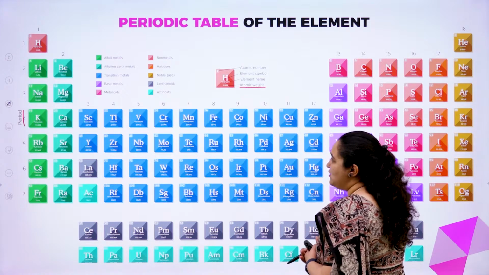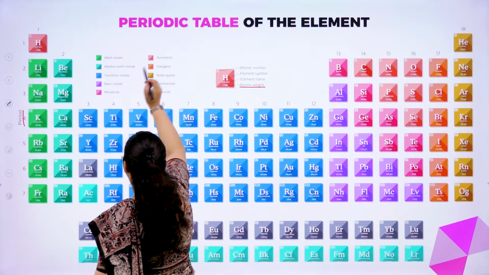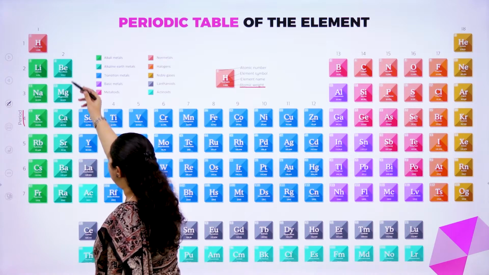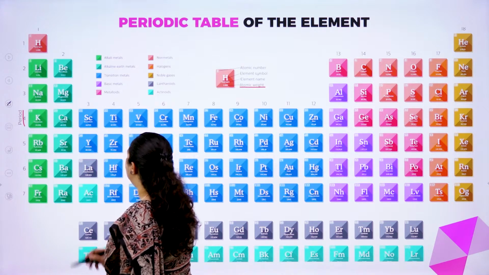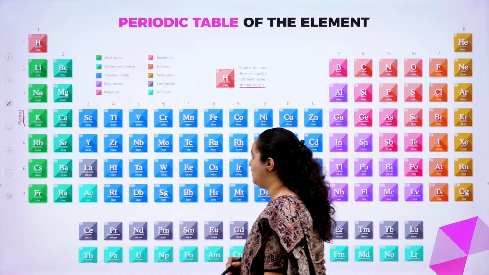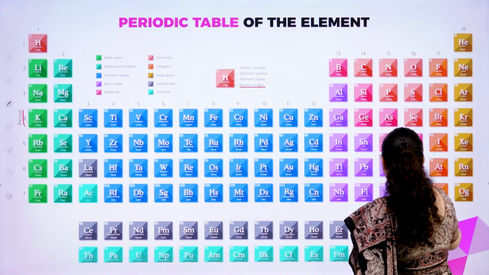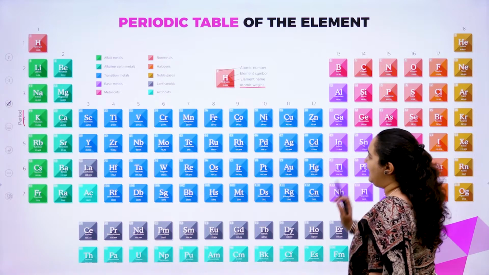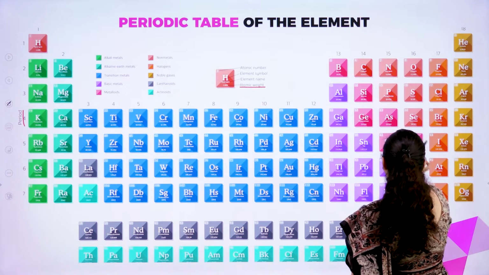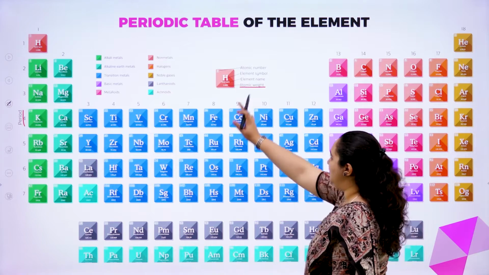Other things you get to know, if you just see the colors here. The first thing, whatever is given in green, we call as alkali metals. These are alkaline earth metals. Then what is given in blue here, we call as transition metals. Then we have the purple ones, they are basic metals. Then you have the pink ones here, just very few, they are metalloids, and the orange ones are all non-metals.